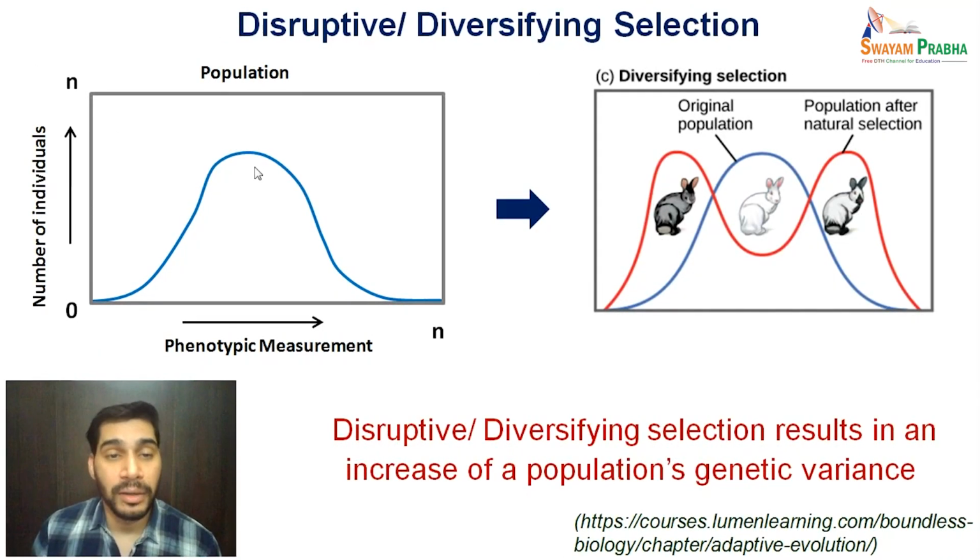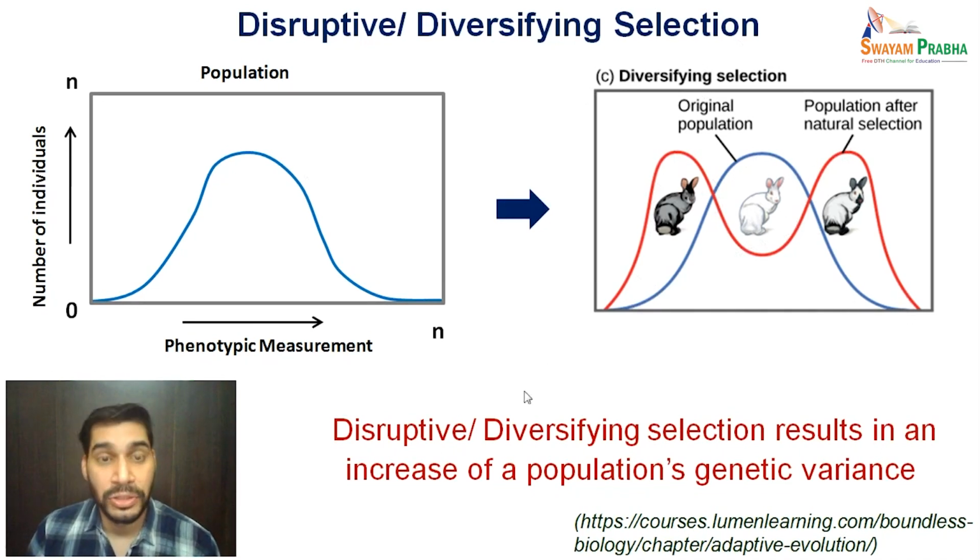Again, the same graph, if you see under diversifying selection, it reduces the average phenotype, whereas both the extremes are being favored or selected. So there is a depression at the center point of this graph, and this kind of graph emerges.